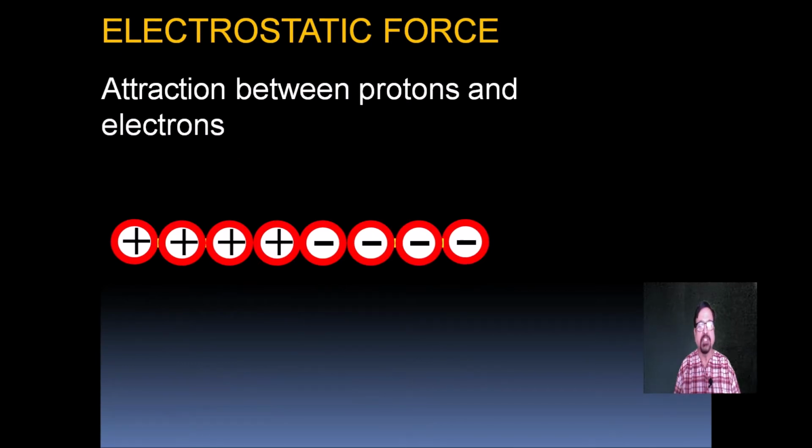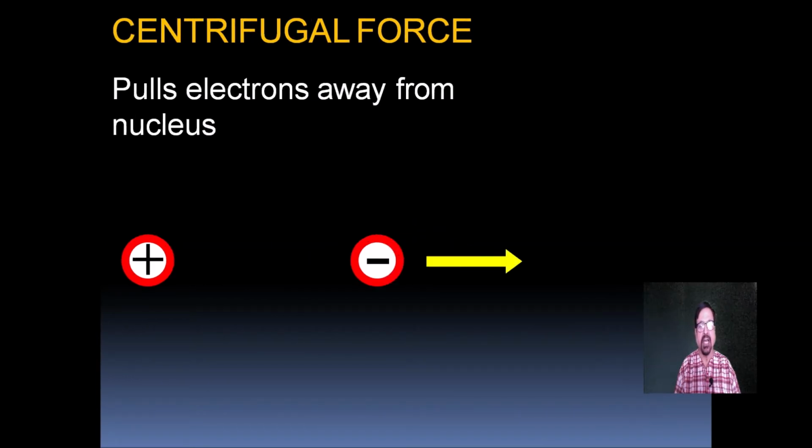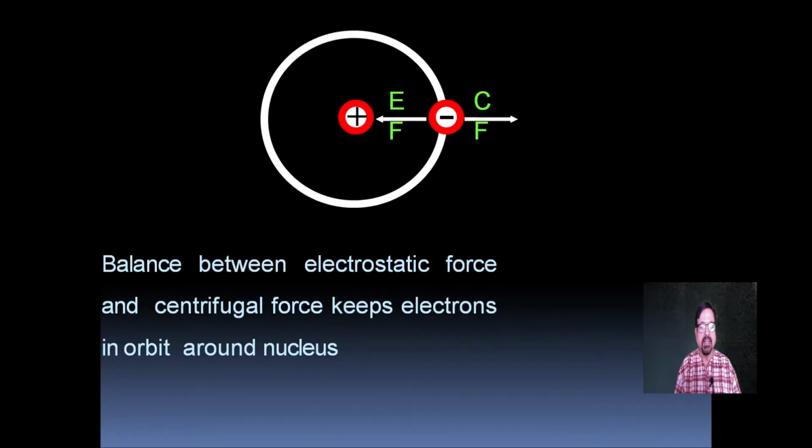Now electrostatic forces are attraction between protons and the electrons, since they carry a positive and a negative charge. There is a centrifugal force which pulls electrons away from the nucleus. Now we see here an equation. The balance between the electrostatic force and centrifugal force keeps electrons in orbit around the nucleus. As you are seeing, there is a positively charged as well as negatively charged particle, but they are balanced.